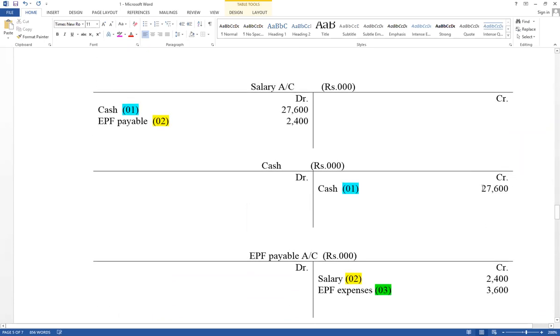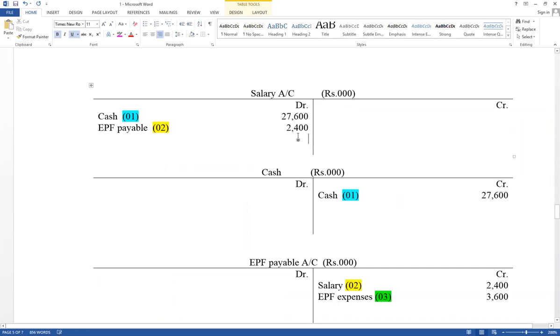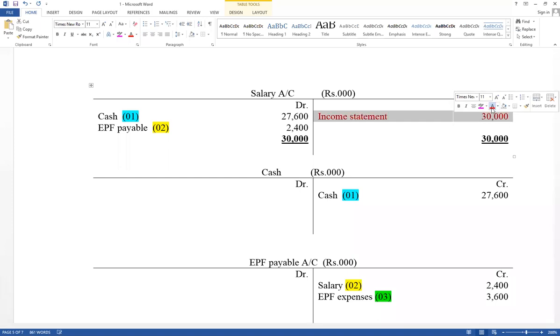Right now, close the salary account. Debit side is higher. Therefore, take the total amount of the debit side, equal to 30,000. Take that value to the other side. The difference value is carried down to the income statement. That is the meaning of close. Income statement. Therefore, this is the value that should be included under administration expense.